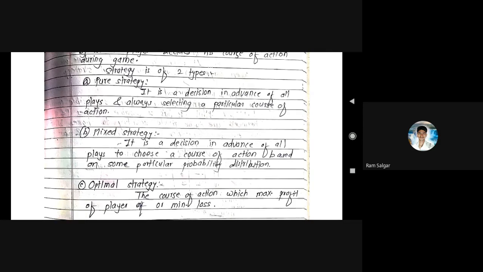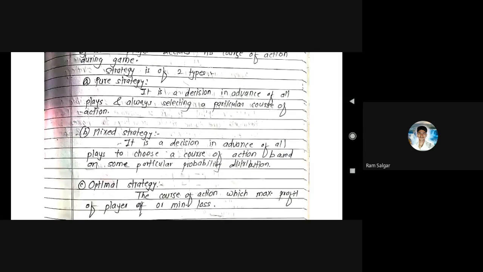So what is strategy? Strategy is nothing but the standard rule for that game, whatever the different rules are there. Suppose we take an example of cricket. Different rules are there. What is the rule? A six-ball over will be observed, just like a 7-day week or 5-day week is observed for government service or in private service.